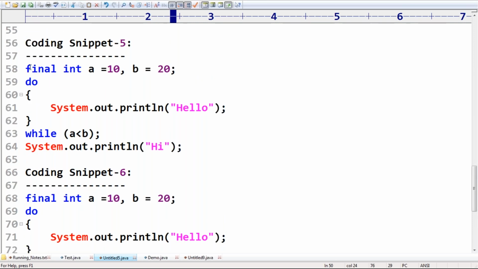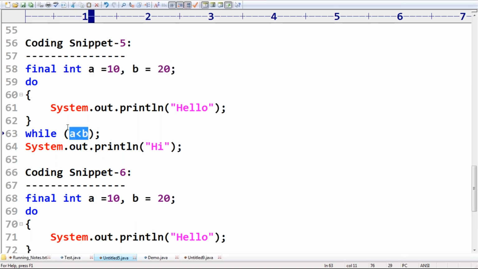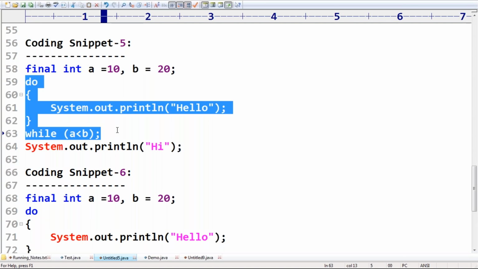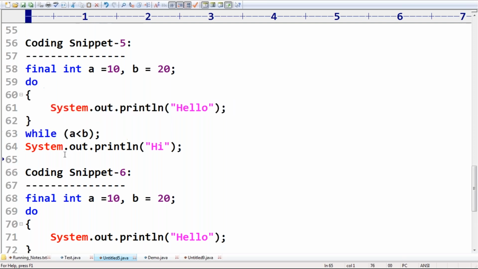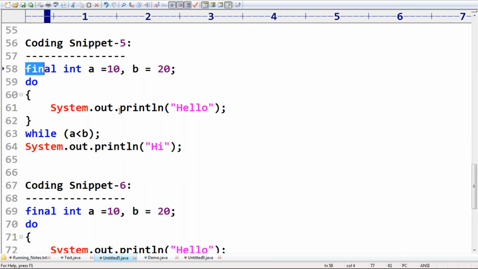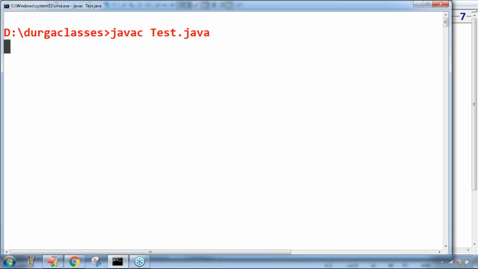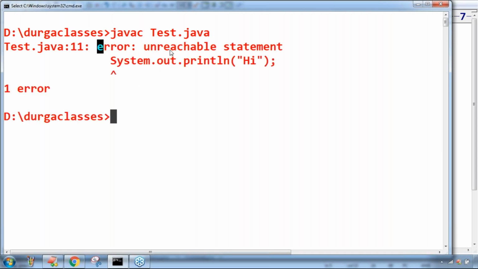Now observe this. Because it is a final variable, the compiler knows that it is always true, because final variable comparison happens at compile time only. If it is always true, then automatically this statement can never be reached. So just observe the final a less than b, and immediately we get an error: unreachable statement. Remember this one. This is the error we get by default.